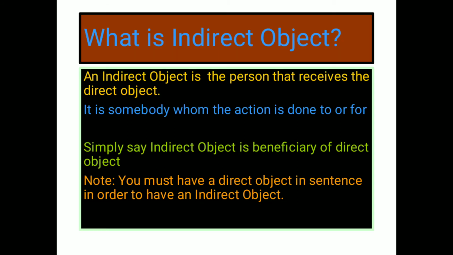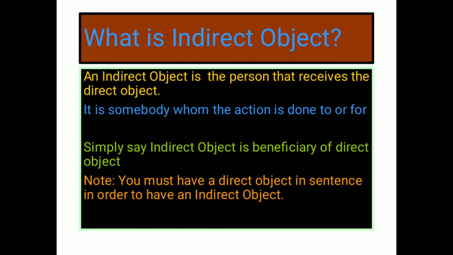Now let's learn about the indirect object. An indirect object is a person that receives the direct object. So an indirect object is a person who is the beneficiary of your direct object. It is somebody to whom or for whom the action is done. And note one thing: you must have a direct object in a sentence in order to have an indirect object.